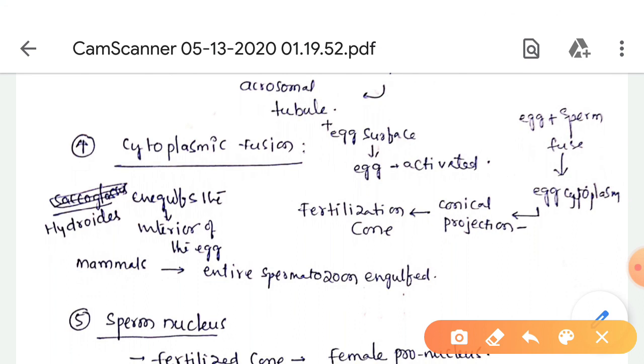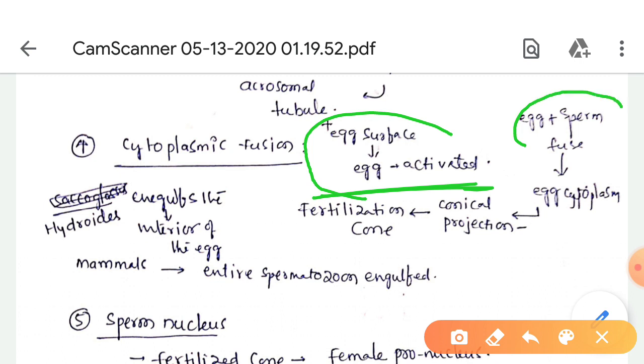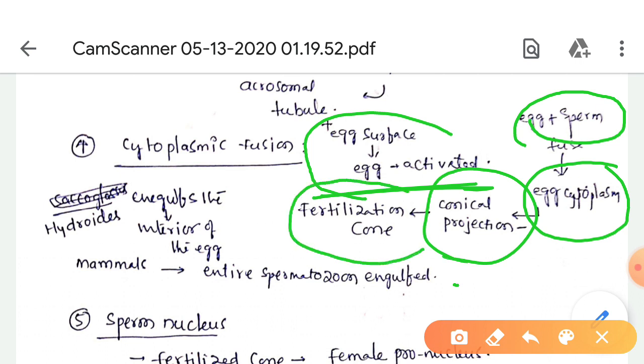Cytoplasmic fission means the acrosomal tube comes in contact with the egg surface. At this time the egg is activated. When the egg is activated, the plasma membranes of the egg and sperm fuse and the acrosomal tubule opens inside the egg's cytoplasm. This fusion makes the egg cytoplasm bulge out at that point as a conical projection called the fertilization cone.